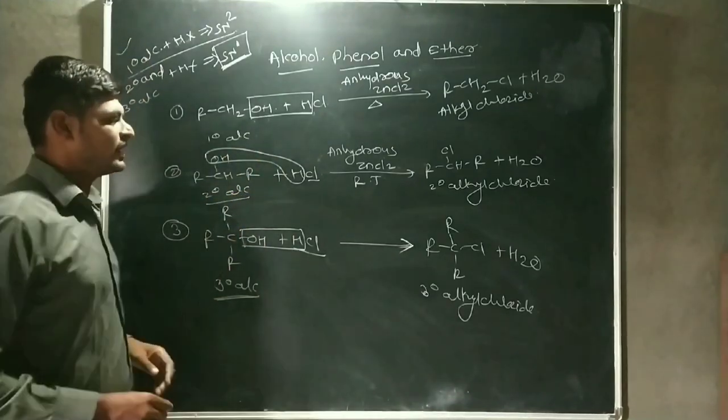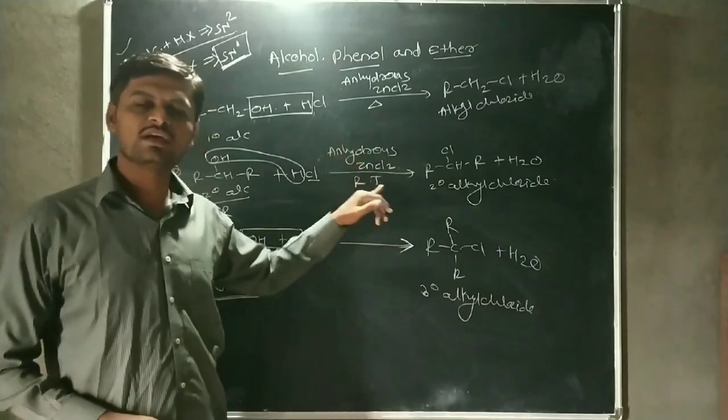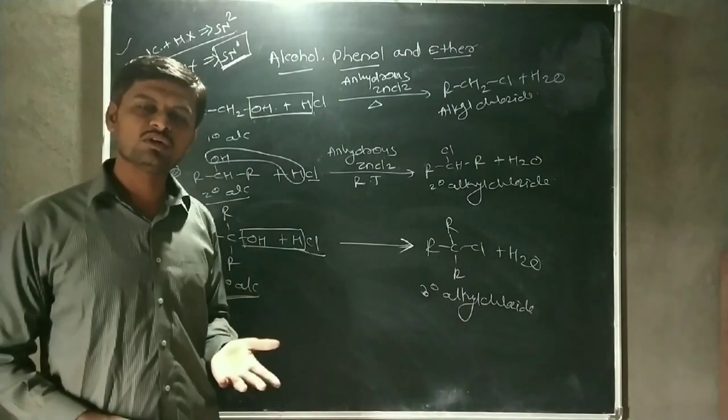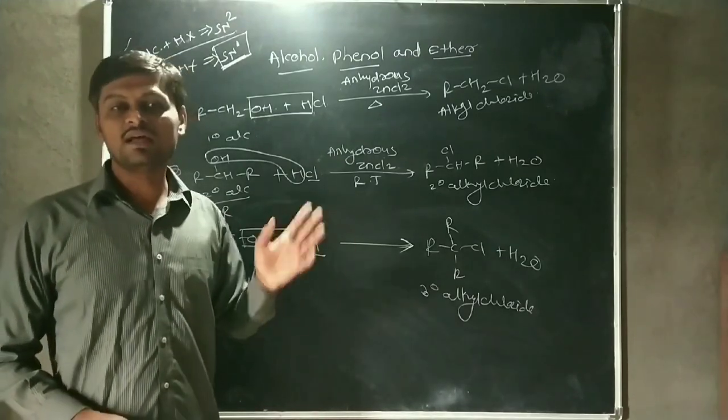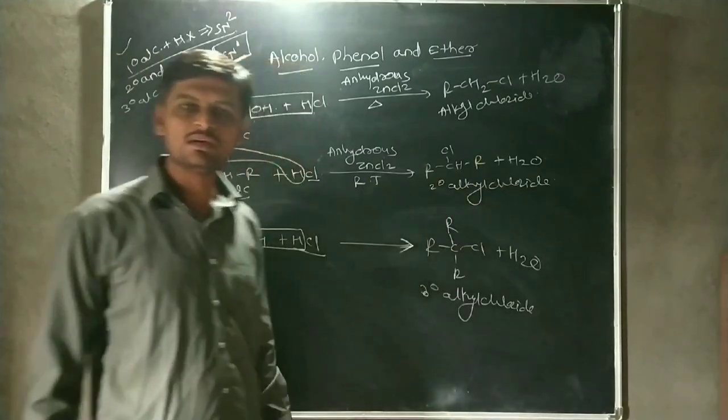When secondary alcohol is reacted with HCl in the presence of anhydrous ZnCl2, this reaction is carried out at room temperature, because the reactivity of secondary alcohol goes on increasing. It is higher than primary alcohol. Therefore, there is a formation of secondary alkyl chloride.